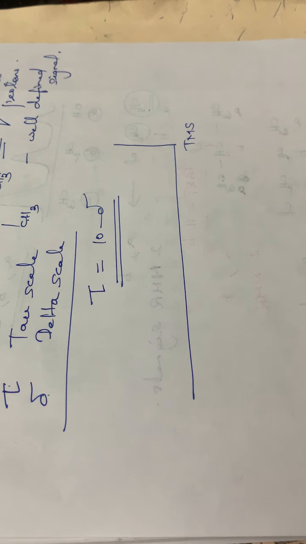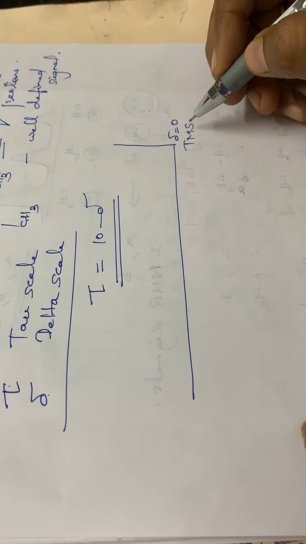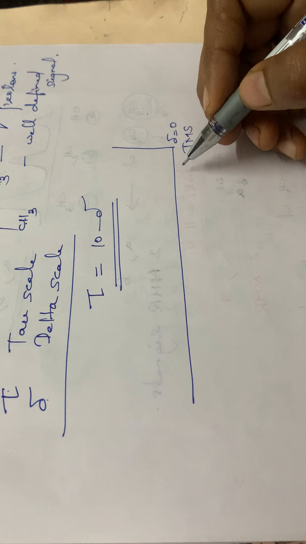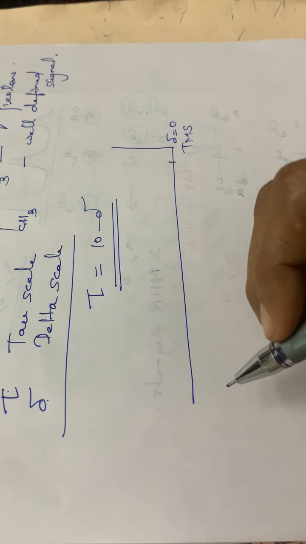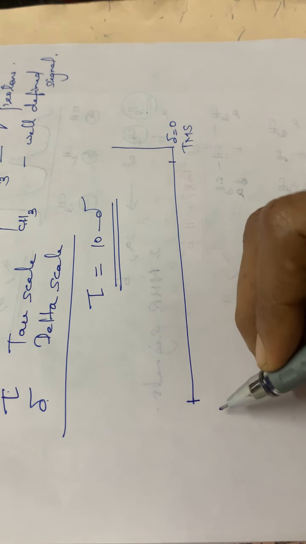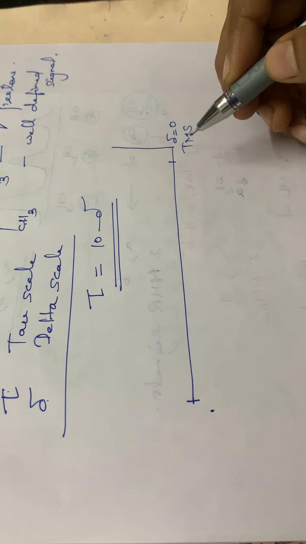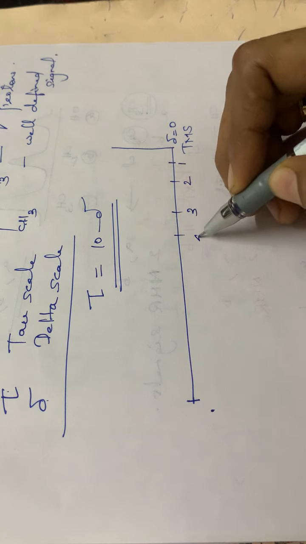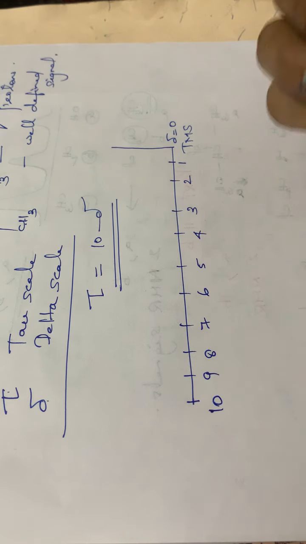These two scales are used for measuring the chemical shift, and in the delta scale the TMS value will be equal to 0, and from this the numbering will go like this: 0, then... Okay.